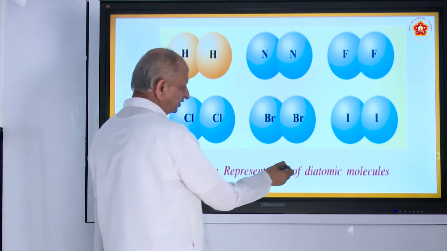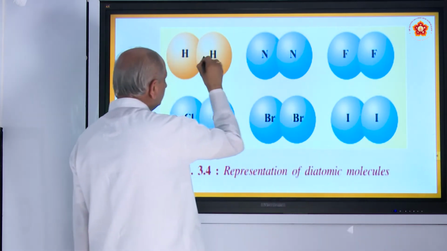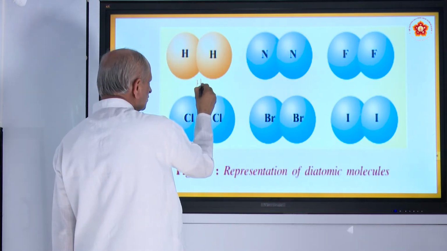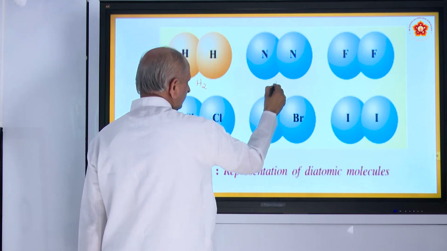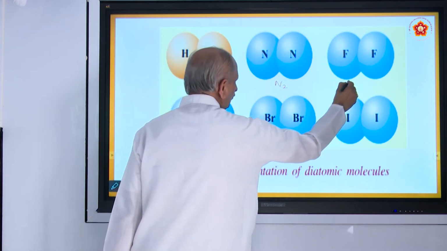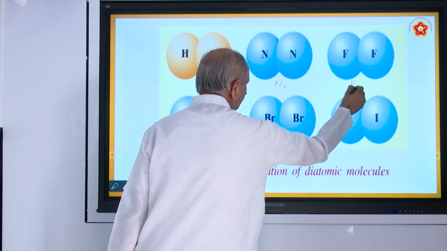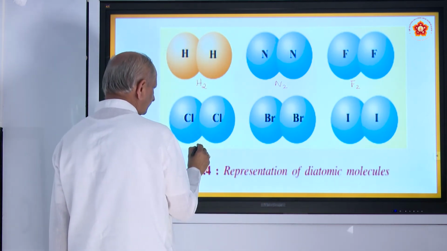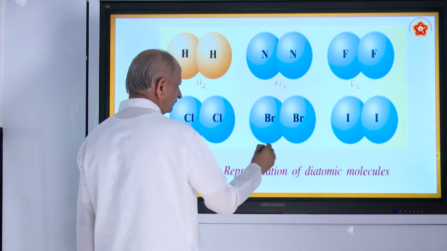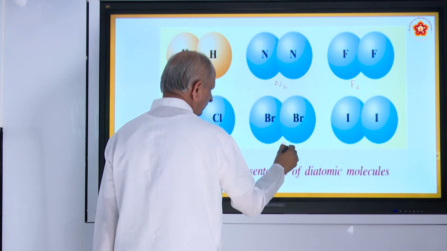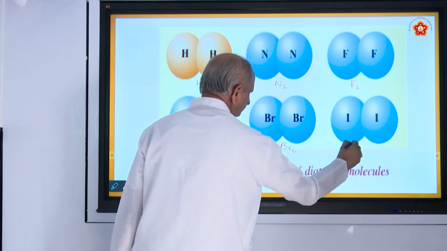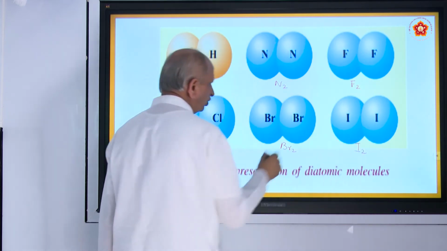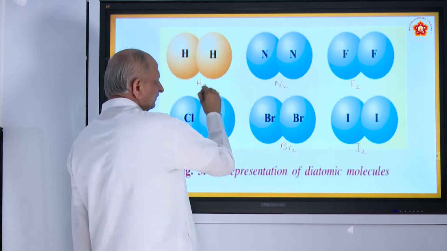So, a representation of diatomic molecules. Hydrogen is H2, nitrogen is N2, fluorine is F2, and Cl2 chlorine, Br2 bromine, I2, and also you should note, except these two,